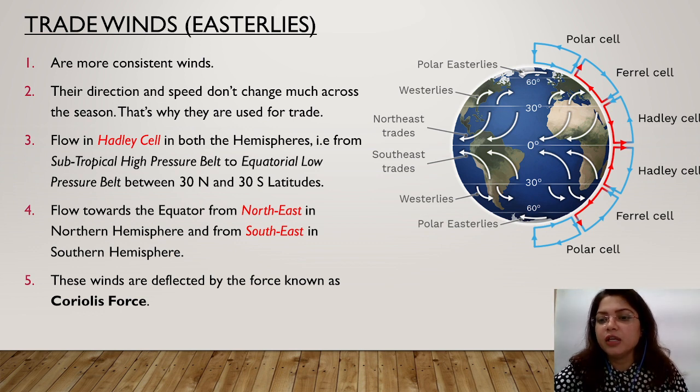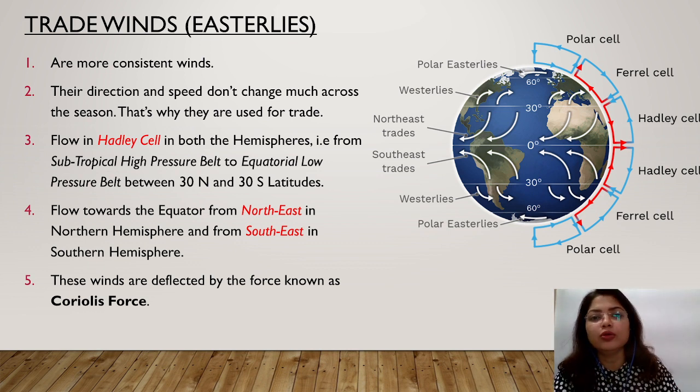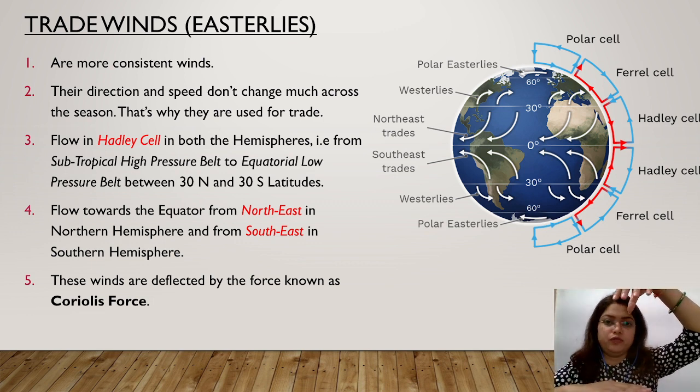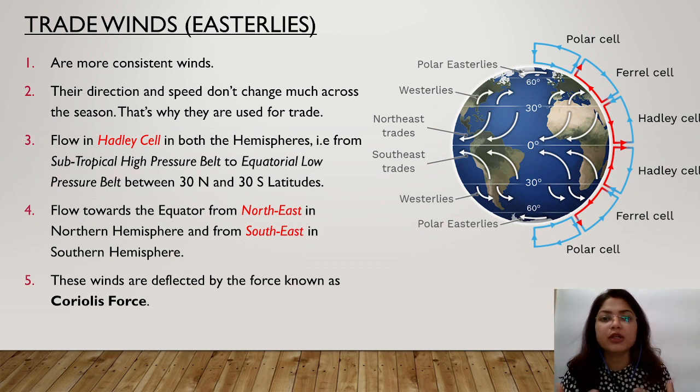Hadley cell is found between the latitude of 30 degrees north to 0 degree equatorial, and the same for 30 degrees south to 0 degree equatorial for the southern hemisphere. So what happens here, as we all know, this is the equator. Suppose the sun is just overhead of the equator. When the sun is overhead, the equator becomes warm. So the wind blowing above the surface of the equator also becomes warm. And as it becomes warm, it becomes lighter and it rises up.